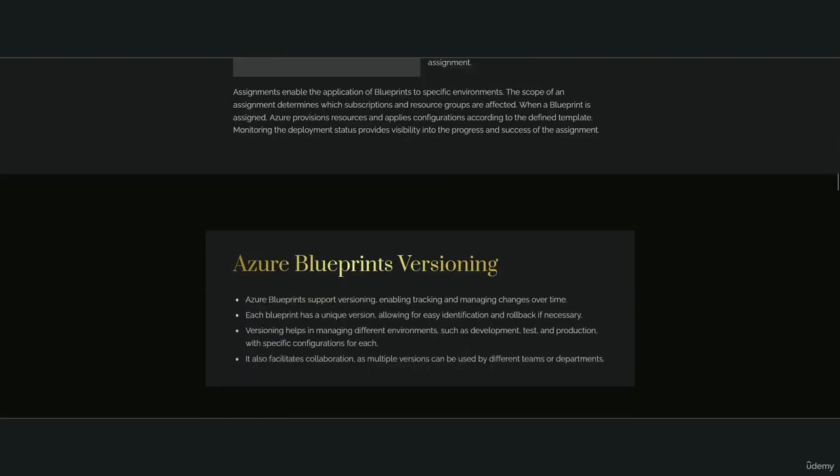Azure Blueprints versioning. Azure Blueprints support versioning, enabling tracking and managing changes over time. Each blueprint has a unique version, allowing for easy identification and rollback if necessary. Versioning helps in managing different environments, such as development, test, and production, with specific configurations for each. It also facilitates collaboration, as multiple versions can be used by different teams or departments.